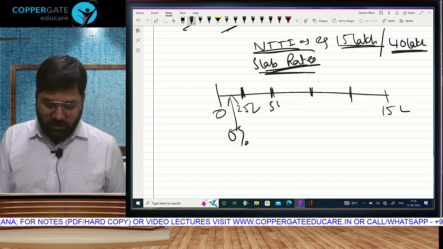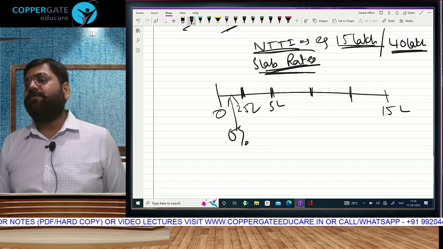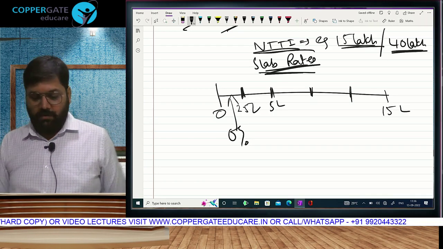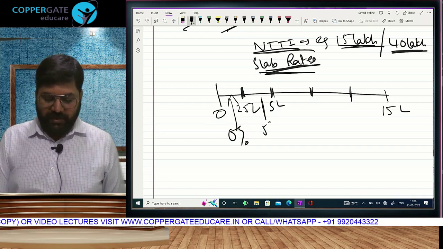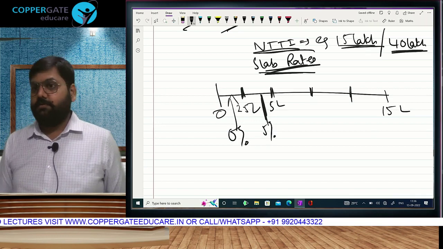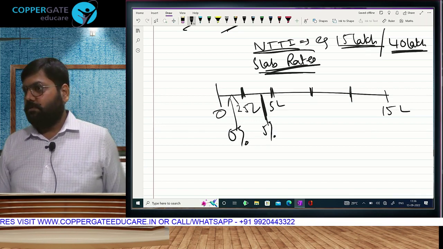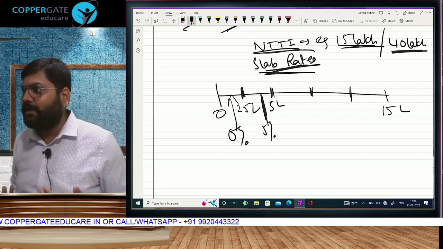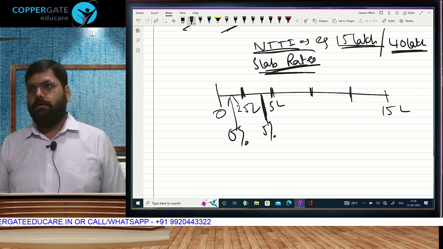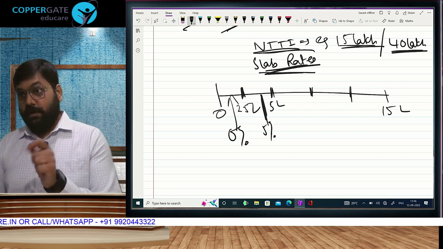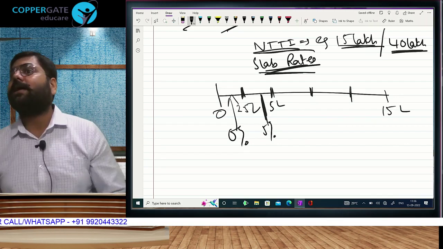Then when you earn income between 2,50,000 to 5 lakh, that means 2,50,000 more. On this much portion you pay tax at 5%. Wait, only on this much portion. So supposingly my income is 4 lakh. Any amount can be my income, no? 4 lakh. Is 5% attracted to me? Yes, it is. But will it be 4 lakh ka 5%?